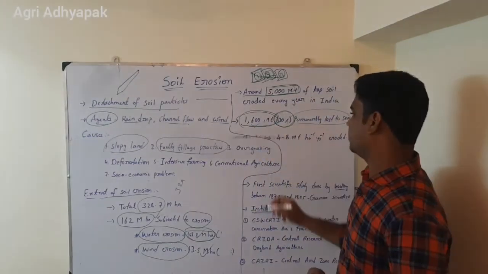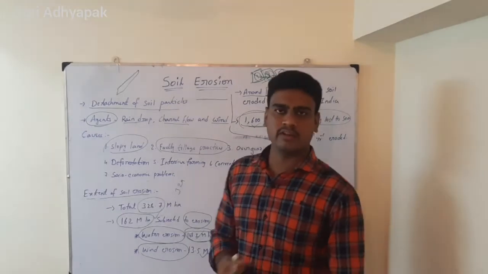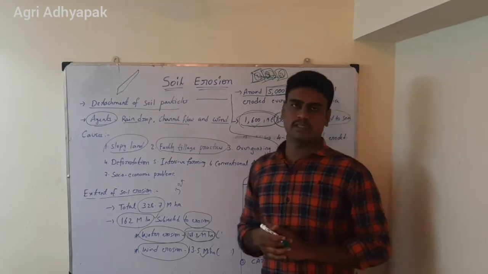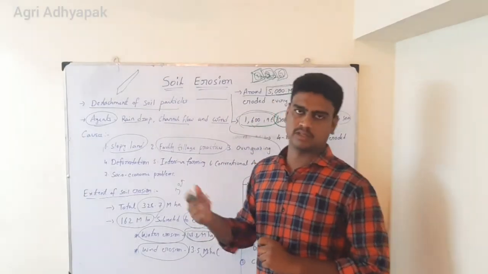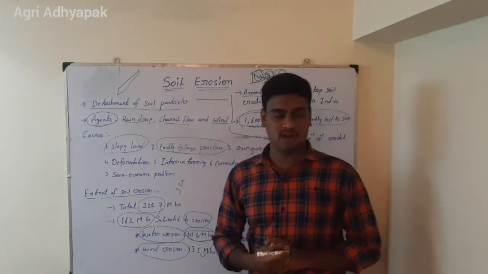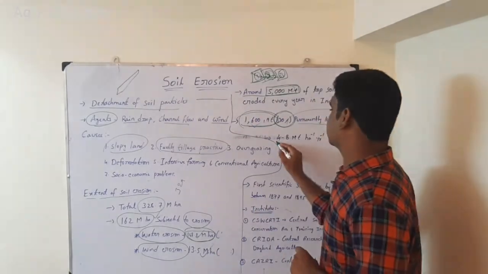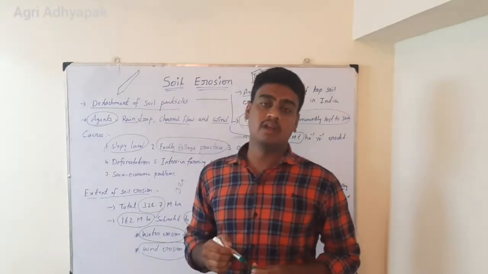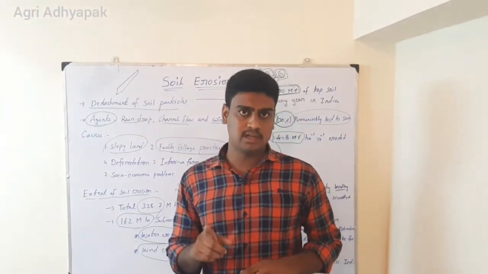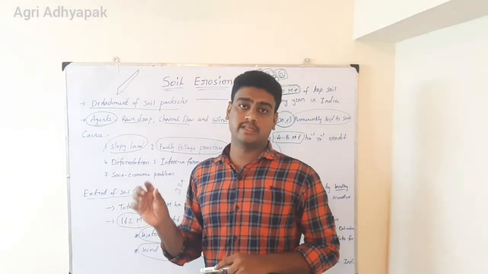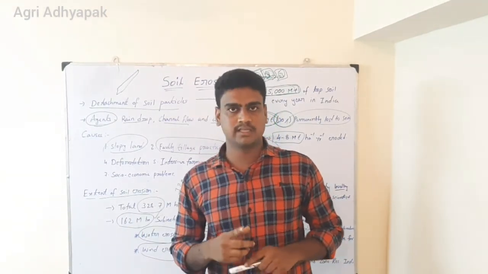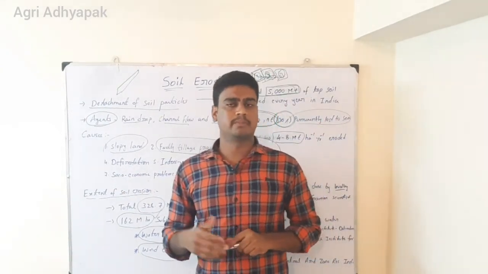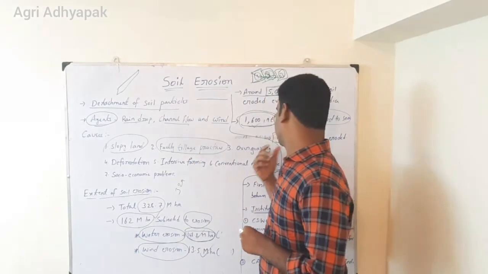This is also very important for the exam. So you may ask, sir, in our country we are losing 5,000 million tons, and out of which 1,600 million tons we are losing directly to the river or the sea, but how much are we losing per hectare? The answer is 4 to 8 tons per hectare per year that we are losing from each farmer's land. I am not giving an exact figure, because it will differ from soil to soil, and in wet soil we can see much more soil erosion, if I am not wrong.